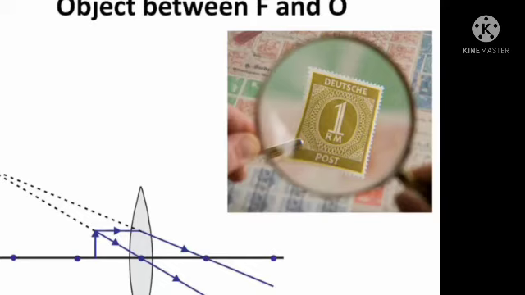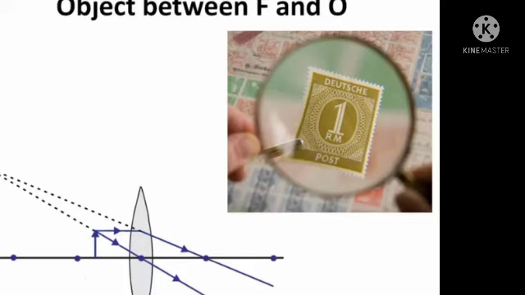From the ray diagram, you will notice that the image formed is virtual, erect and is formed on the same side of the lens. Where the object is placed, the size of the image is larger than that of the object. It is a magnified image.